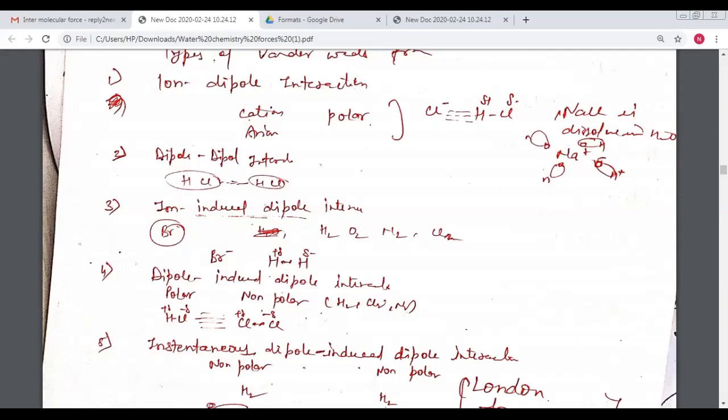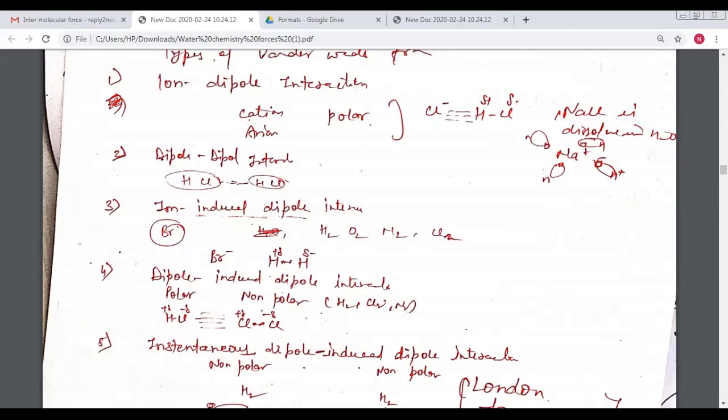The dipolar means a polar compound, for example HCl, and the non-polar molecule is H2, Cl2, N2. They may be converted into polar molecules.